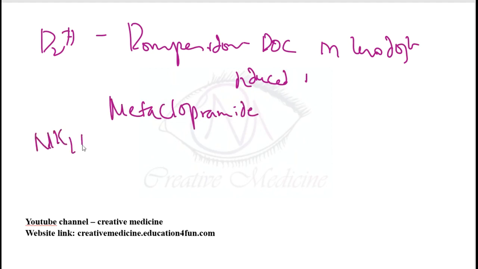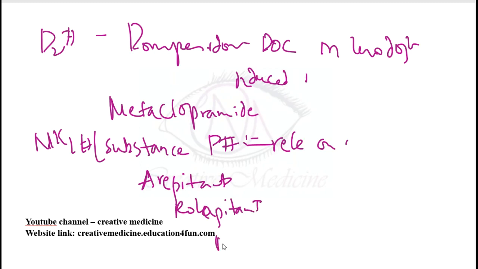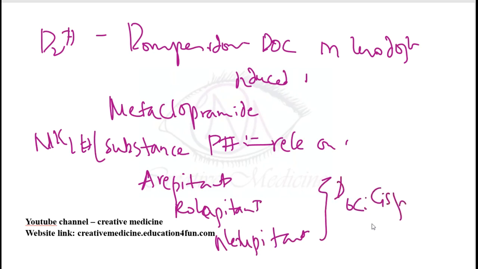Then we have NK1 blockers, also called substance P blockers. Substance P is released on cancer cell lysis. These include aprepitant, rolapitant, and netupitant. These aprepitant, rolapitant, and netupitant are used in cisplatin-induced vomiting.